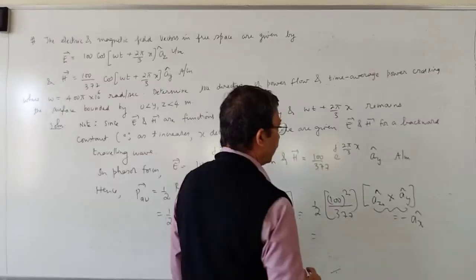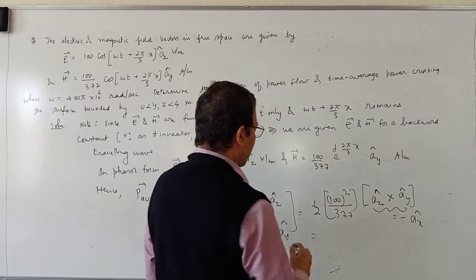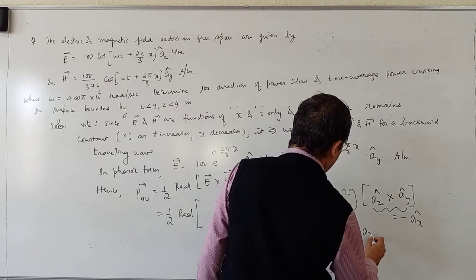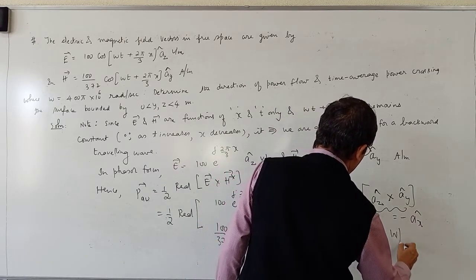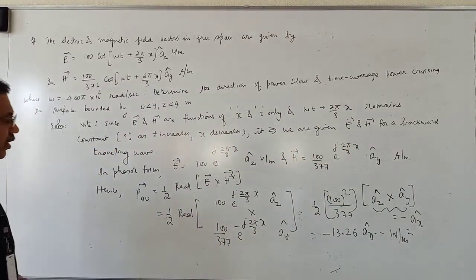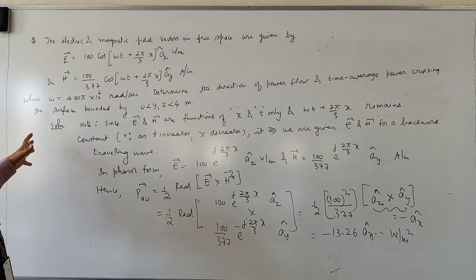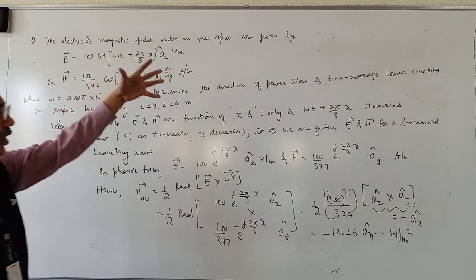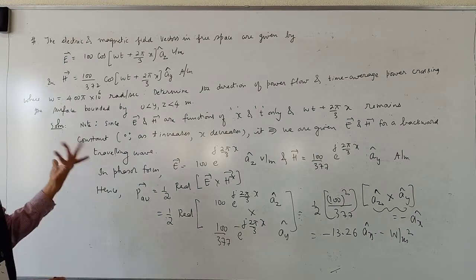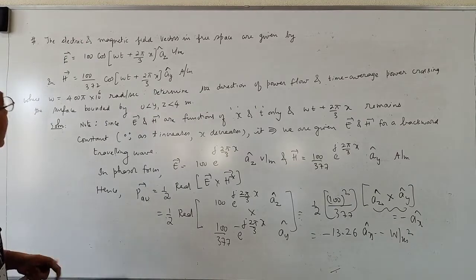So you get this as minus 13.26 into ax cap watts per meter square. So this is the average Poynting vector associated with a plane wave propagating in the negative x direction. Backward traveling wave is a wave traveling in the negative x direction.